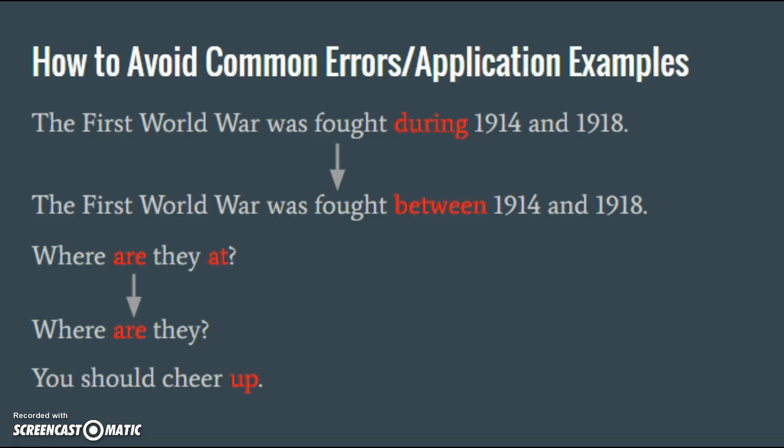Since we know what some common errors regarding prepositions are, here are a few ways we can avoid them. First of all, as we saw from the common errors slide, some prepositions are incorrectly used in place of another preposition. To avoid the resulting awkward language, be aware of these uses of common prepositions. For example, between is used instead of during when talking about an event that occurred within 2 dates, as during makes it sound like the First World War was fought in 1914 and then again in 1918 instead of being fought over that whole time period.